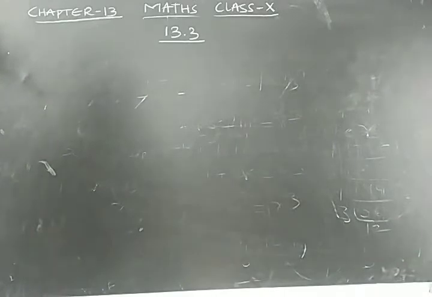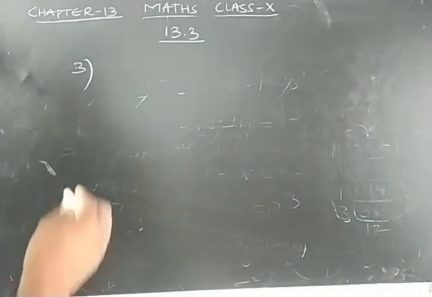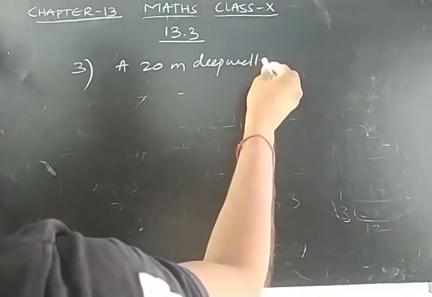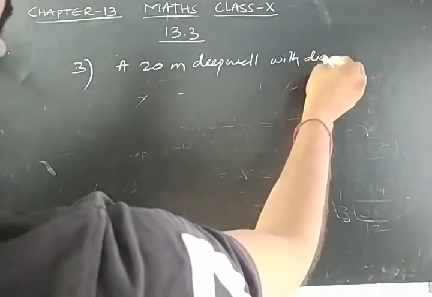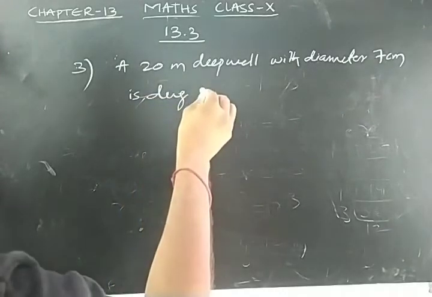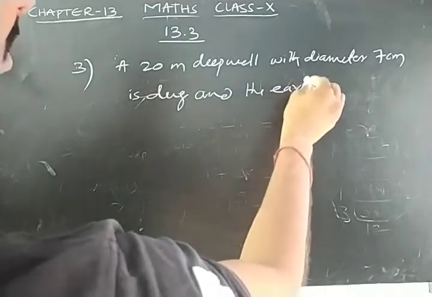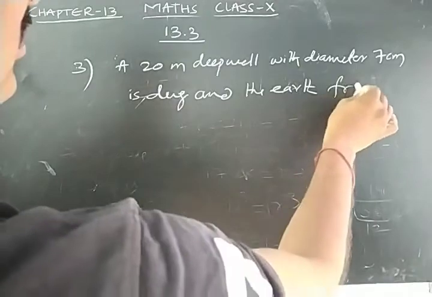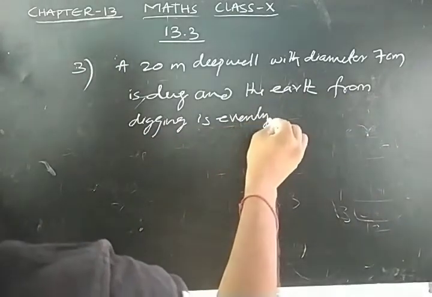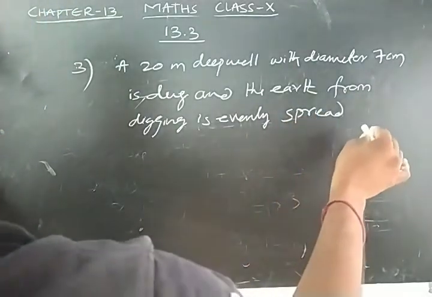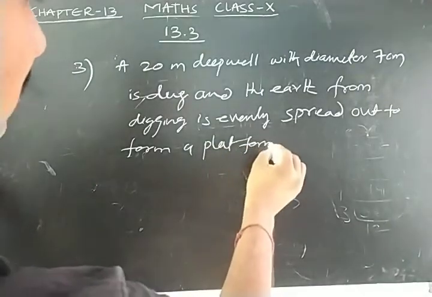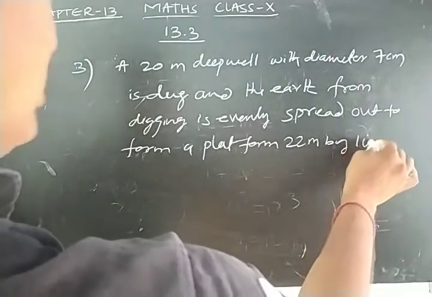Now problem number 3. A 20 meters deep well with diameter 7 centimeters is dug and the earth from digging is evenly spread out to form a platform 22 meters by 14 meters.